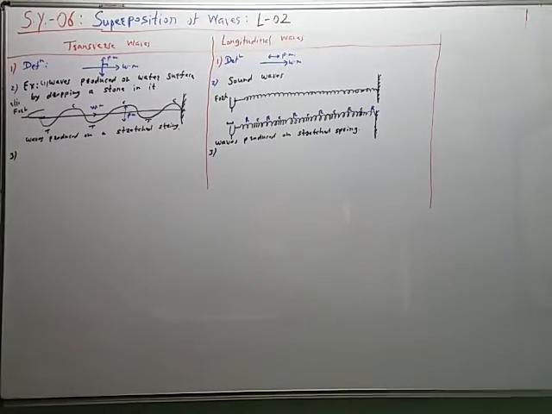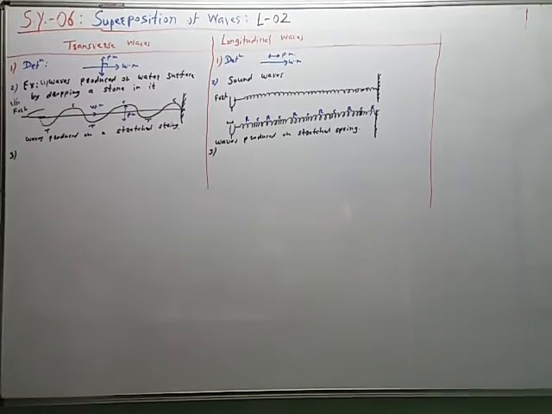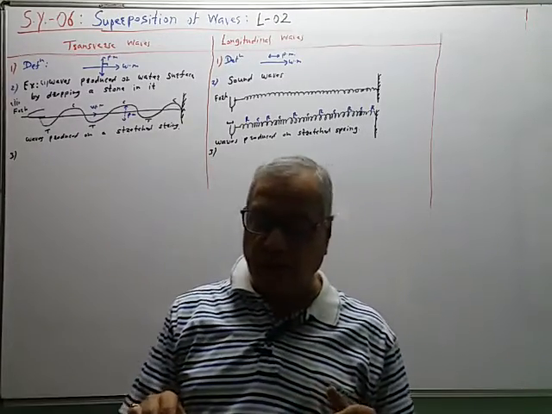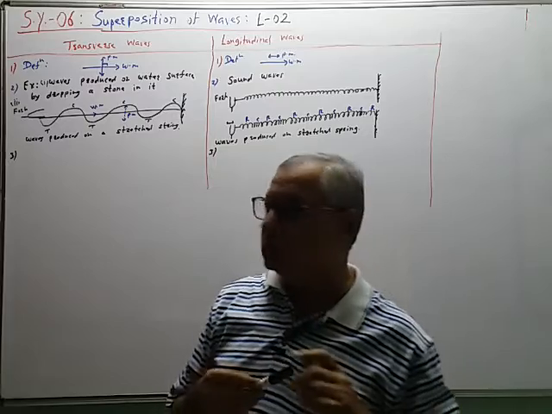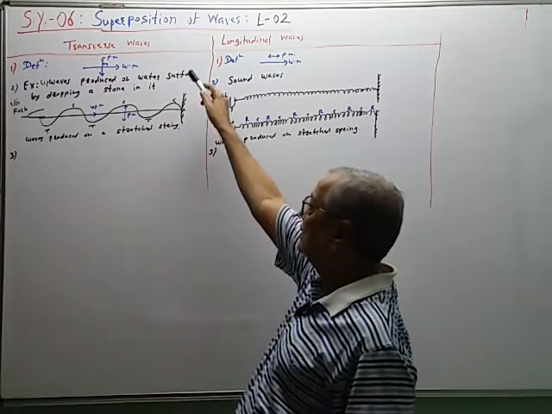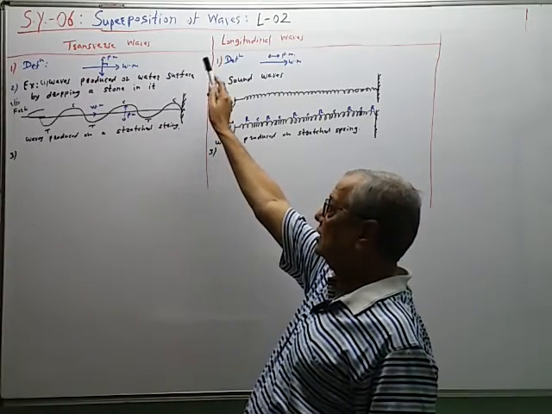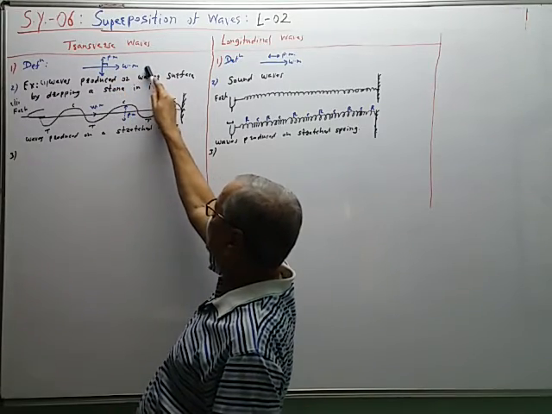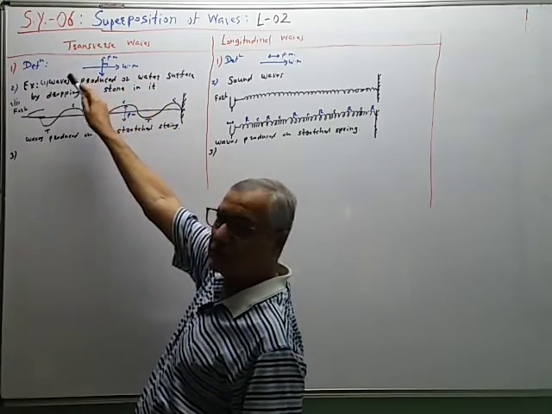So we have already seen some points of difference between the transverse wave and the longitudinal wave. Now we have to add some more points. We have already seen these 2 points. First point is definition. The wave in which the particles of the medium vibrate perpendicular to the direction of wave motion is called the transverse wave.